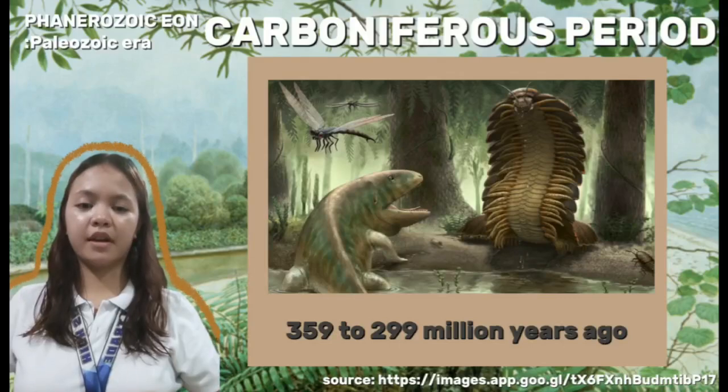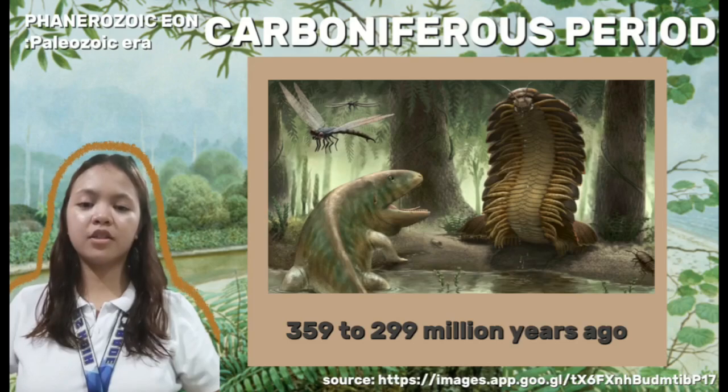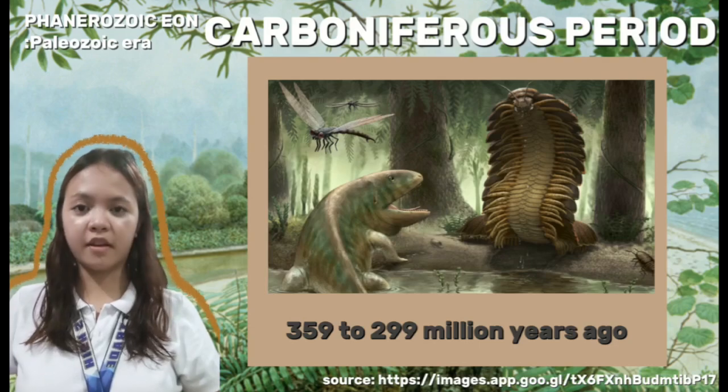The Carboniferous period, spanning from 359 to 299 million years ago, is known for its vast swamp forests dominated by giant ferns, horsetails, and lycopods. It saw the rise of giant insects and amphibians. The first reptiles emerged during this period, paving the way to the dominance of reptiles in the next period.